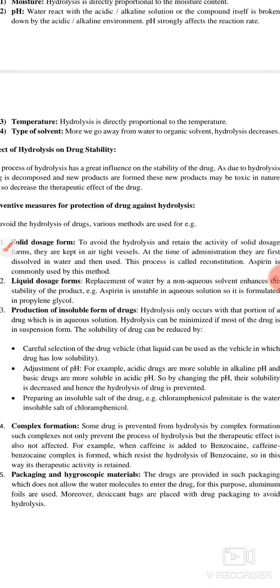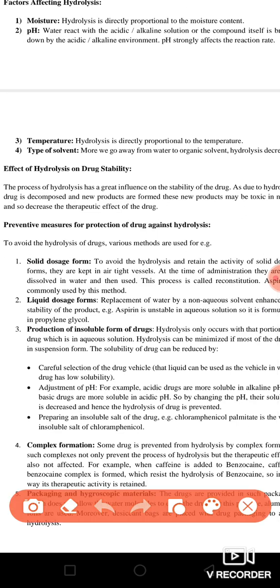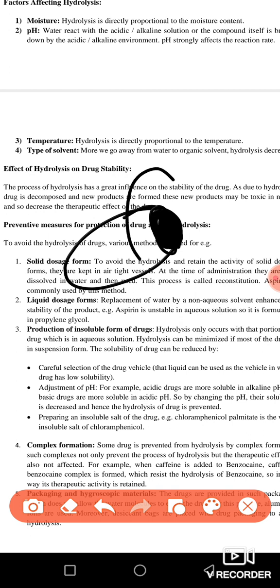Next thing is that you have to suppress the portion which is undergoing the hydrolysis. For example, if I draw a drug here, every drug has a portion which has the ability to undergo hydrolysis. If we say this drug has this portion, this portion has a great capability to undergo hydrolysis, so you have to suppress this portion. And how are you going to suppress it? By adding an emulsifier or a surfactant. The surfactant is going to produce a protective covering around this portion and then decrease the chances of hydrolysis.